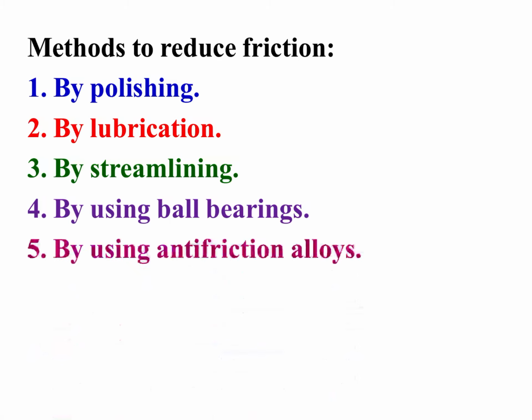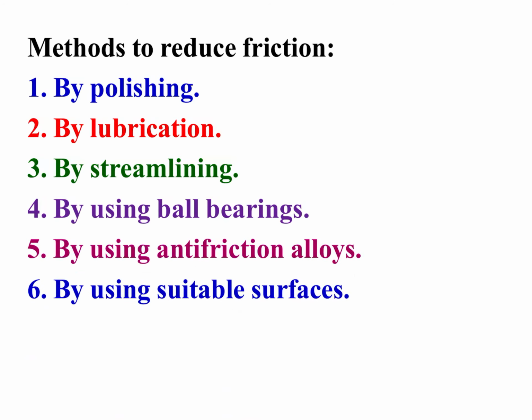By using anti-friction alloys, as some surfaces have less friction than others, so by using suitable surfaces. By using an air cushion, just providing an air gap between the surfaces so that air can pass easily and friction will be reduced.